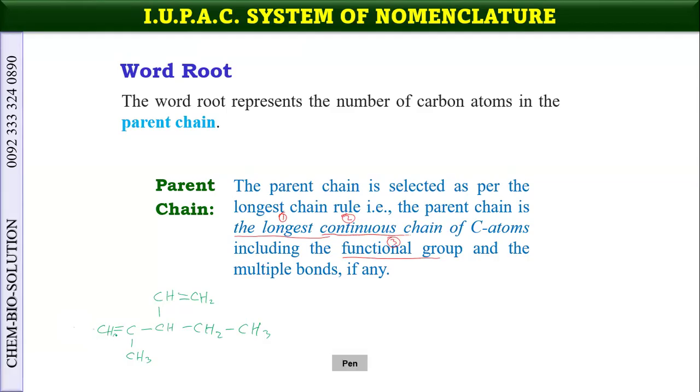Leave it here. This is CH2. Okay. So if we see that it should be the longest. So the longest chain should be 1, 2, 3, 4, 5, or 1, 2, 3, 4, 5.